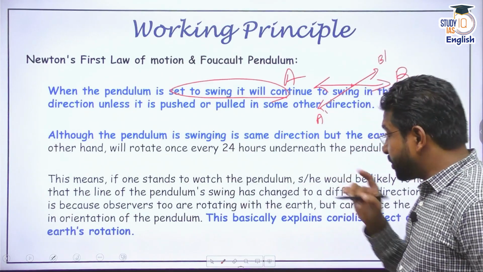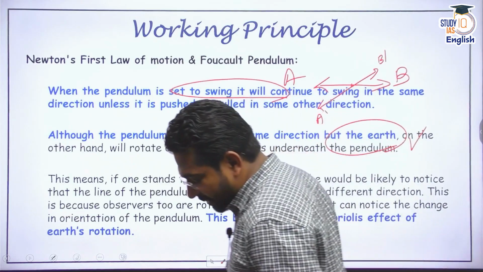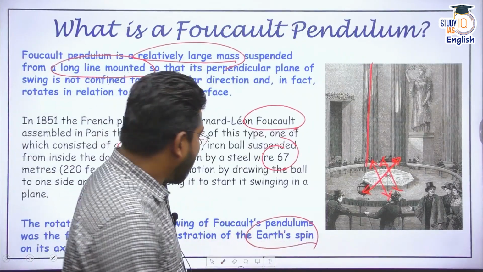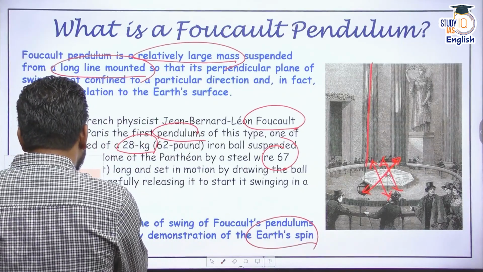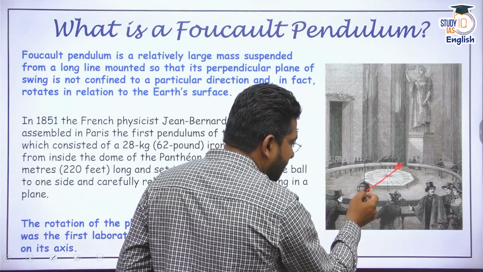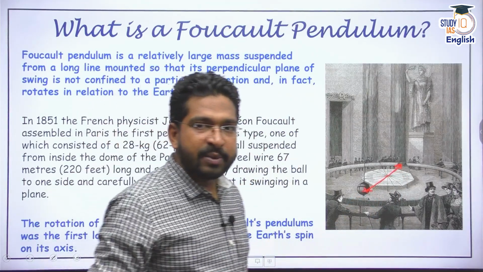But why? Because the Earth was also rotating on its own axis. That means people are standing here and they're watching that right now the bob or the pendulum is slowly and steadily oscillating in one direction or in one plane, but slowly the direction is changing and everybody was surprised.